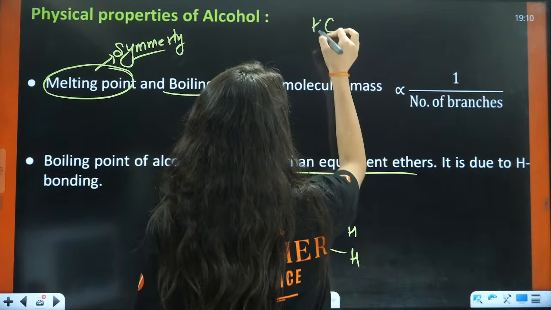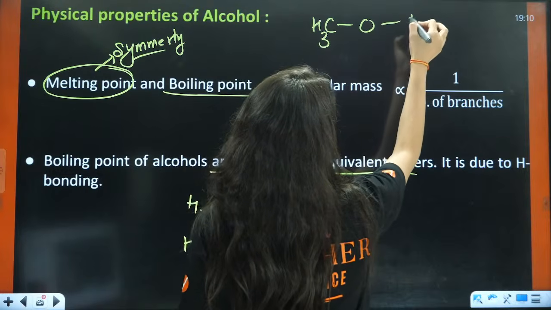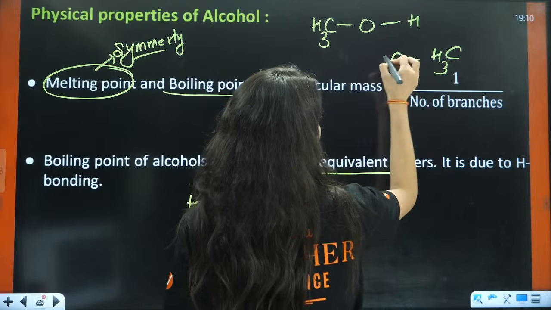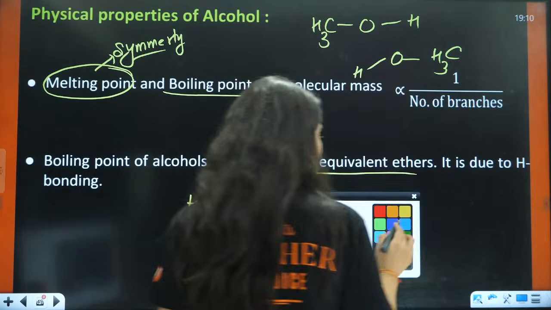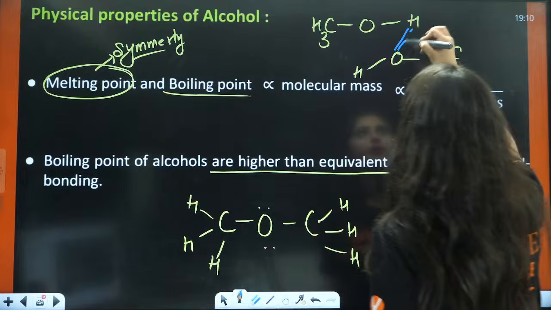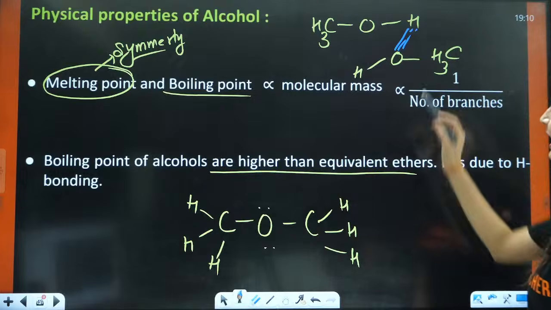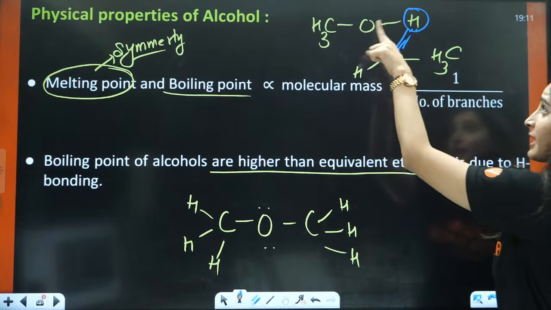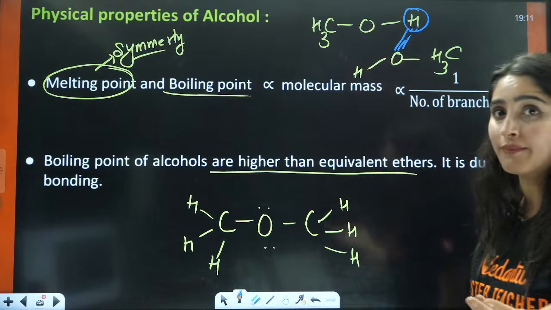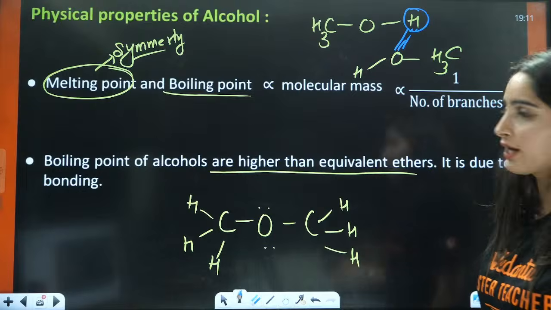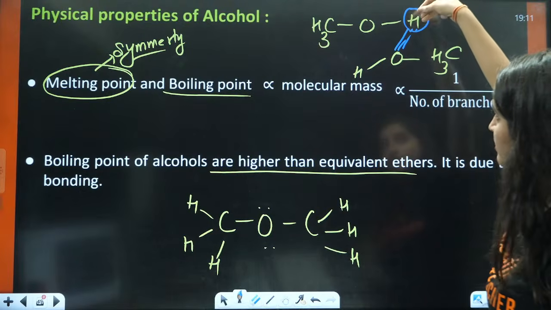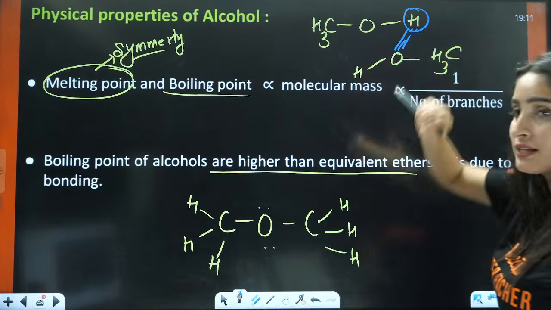For example, you have CH3, this is O, this is H. Now I am saying that there is a hydrogen bond between these two things. Why is this hydrogen showing hydrogen bonding? Because this hydrogen is directly attached to an electronegative element. Because of this high electropositive charge, it is showing hydrogen bonding with this oxygen.